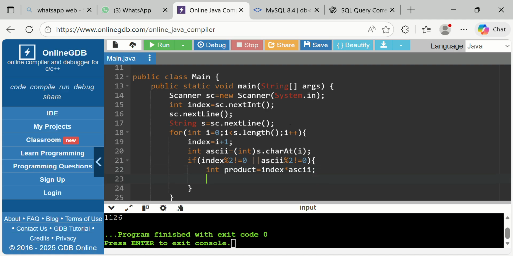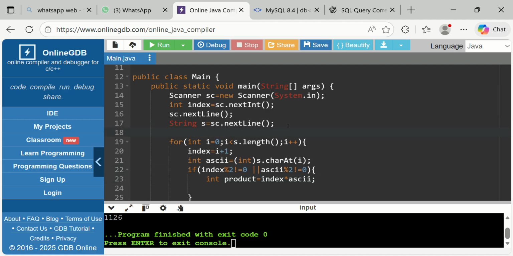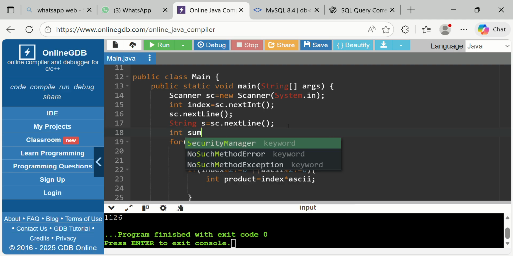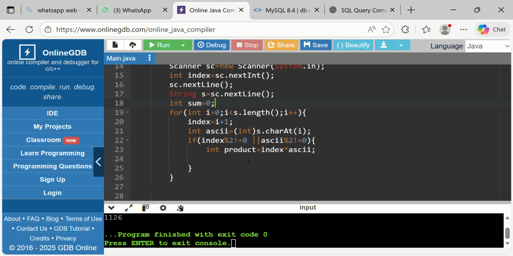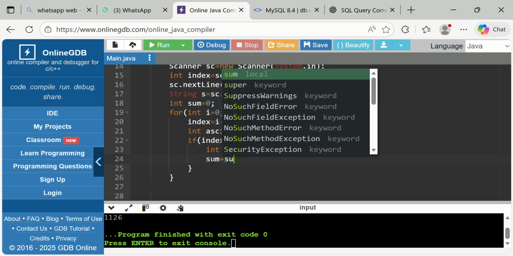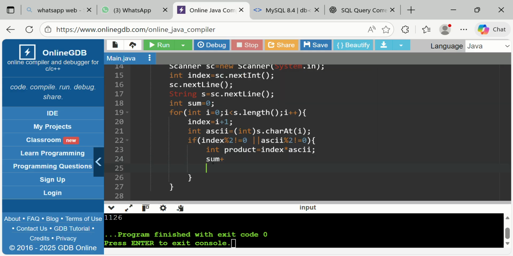The sum should be initialized, so initially sum is equal to 0. Now sum equals sum plus, like sum plus equal to product, right?